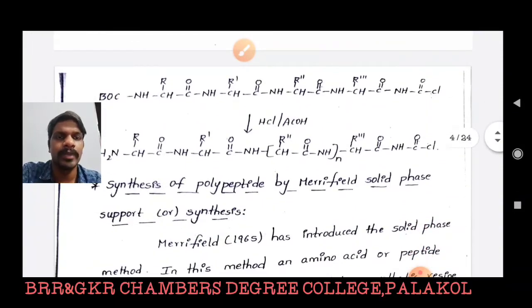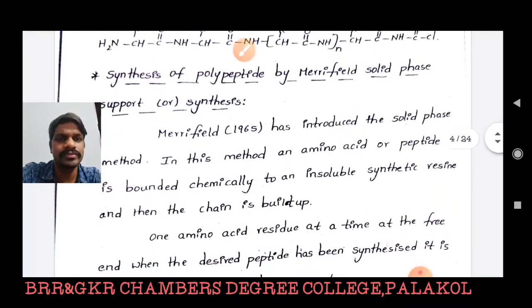So these drawbacks are overcome by Merrifield solid phase synthesis. Merrifield has introduced a solid base method. In this method, an amino acid or peptide is bonded chemically to an insoluble synthetic resin, and this insoluble synthetic